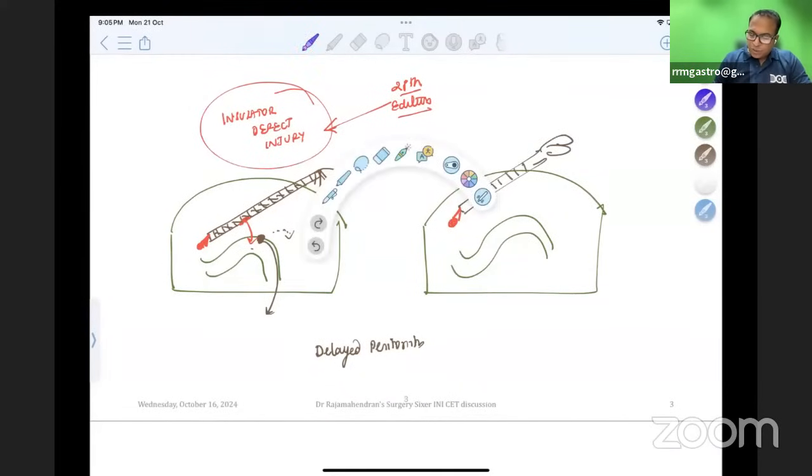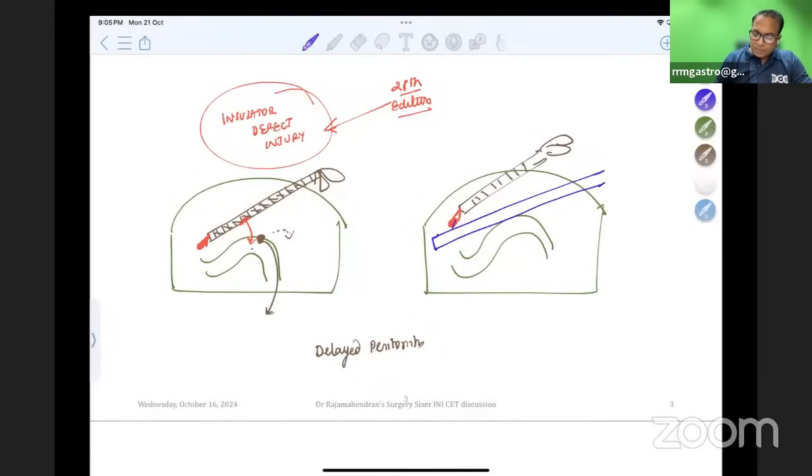By mistake, during the surgery, please understand, I am touching a metal needle holder. Through the metal needle holder, the current touches the bowel, so the bowel gets injured here. So the metal needle holder touched the bowel, and now this is going to transfer the current from here to here. So this is a direct coupling injury from New Bailey.